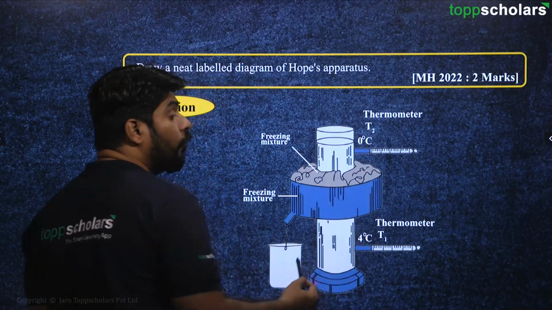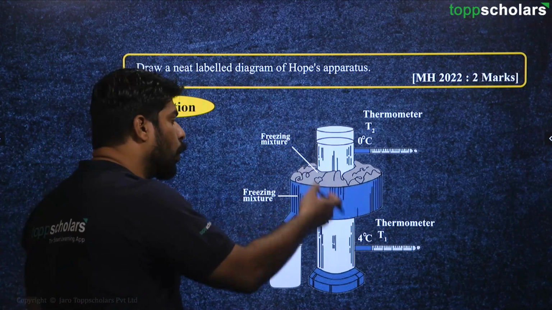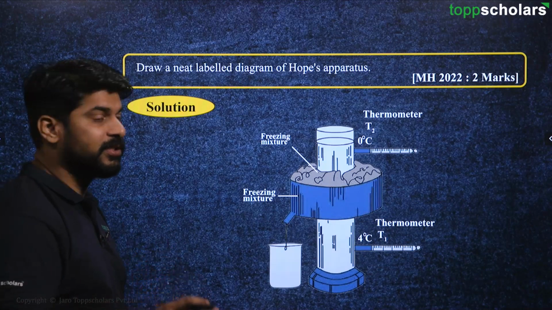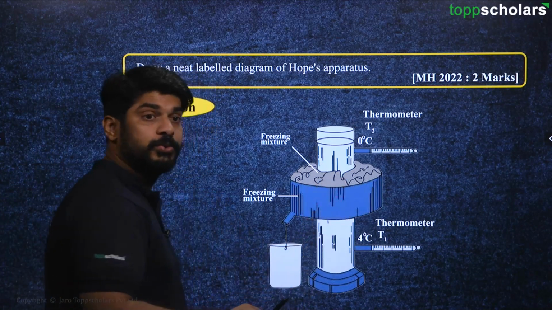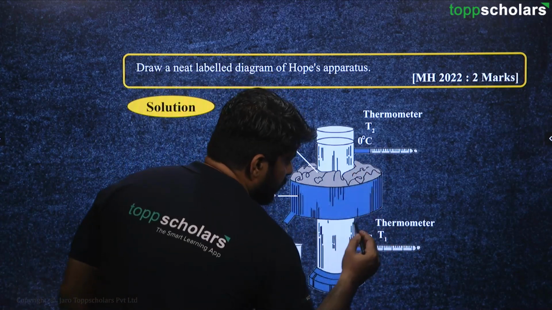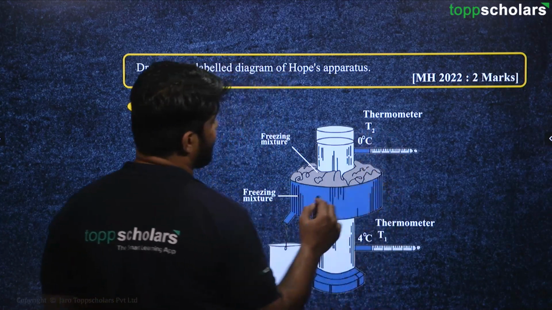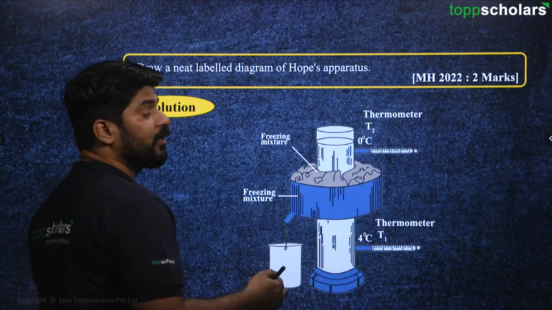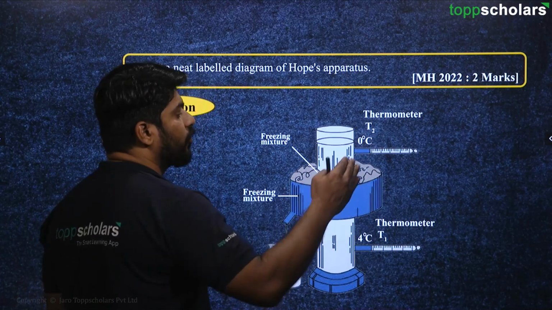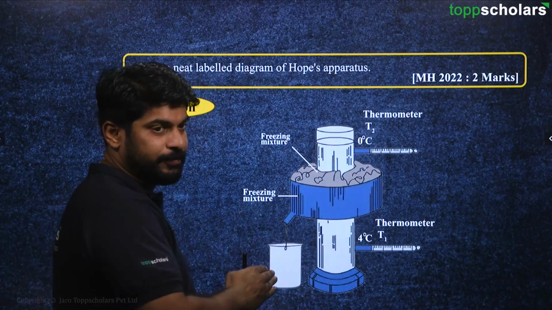Here it is 4 degree Celsius, because as the water gets cold inside it, as that water reaches 4 degree Celsius, it starts to expand. So as we can see, the temperature here is 4 degree Celsius and here it is 0 degree Celsius. Basically we know that as the temperature of the water reduces, initially the water will start to contract.